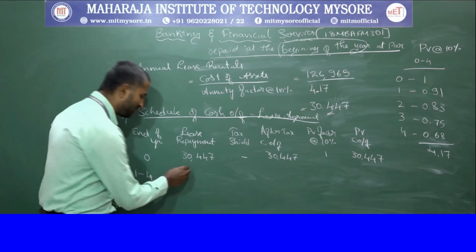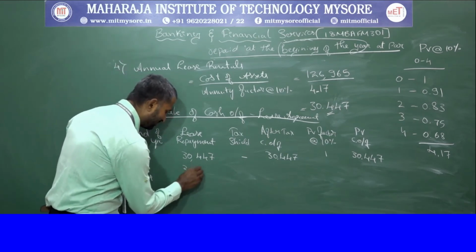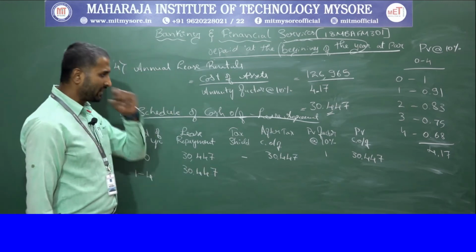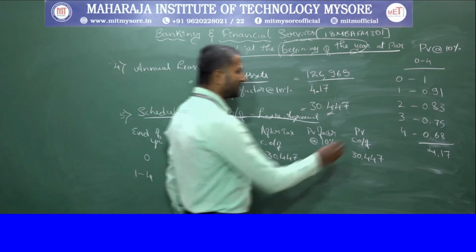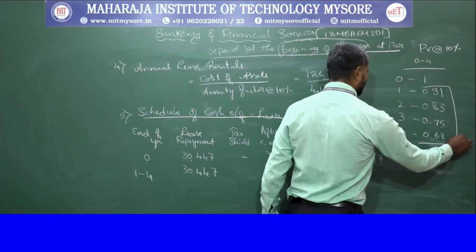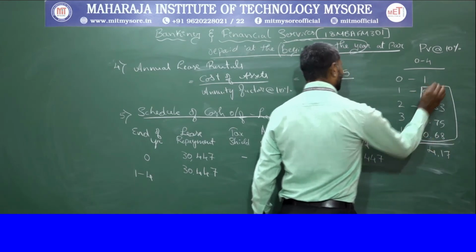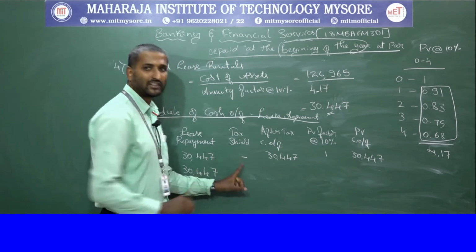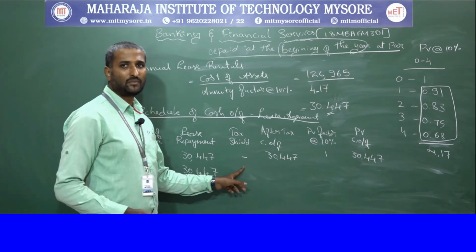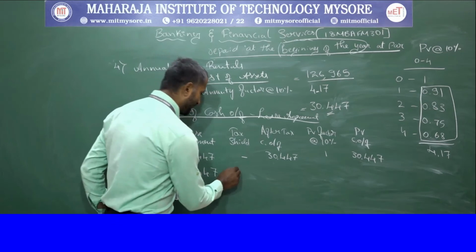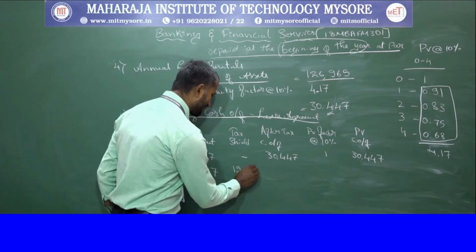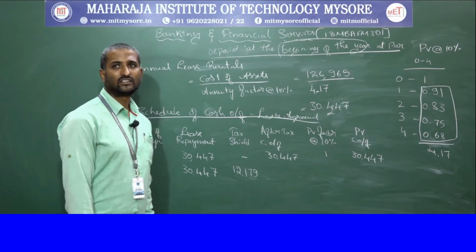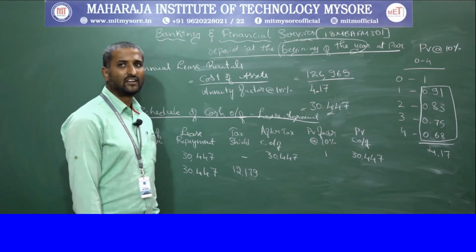For 1 to 4 years, we have taken the same, and here we take a total of these 4. So the tax shield applicable here is 12,179, which you are going to get.